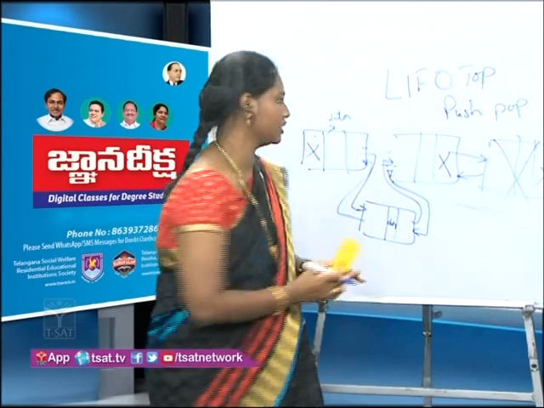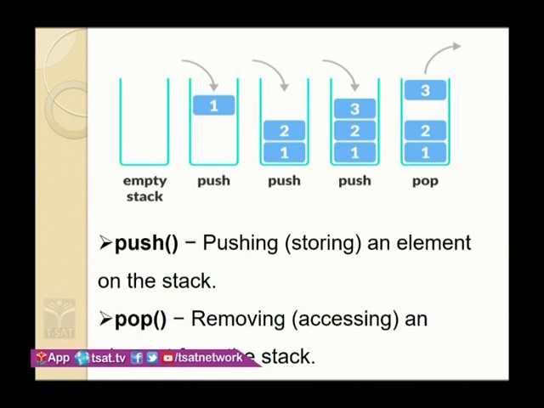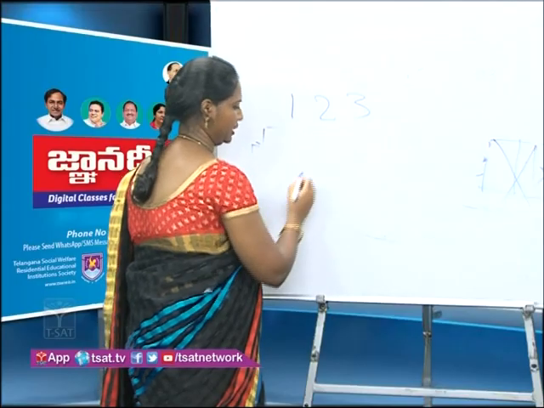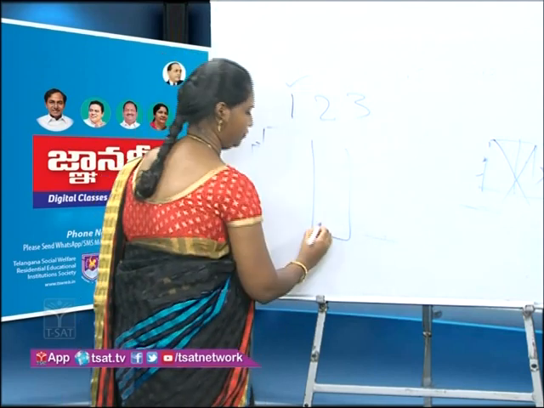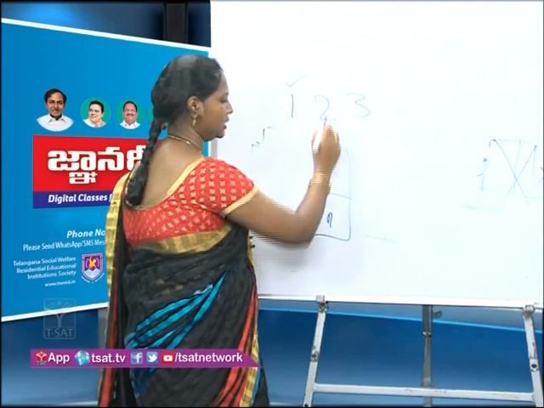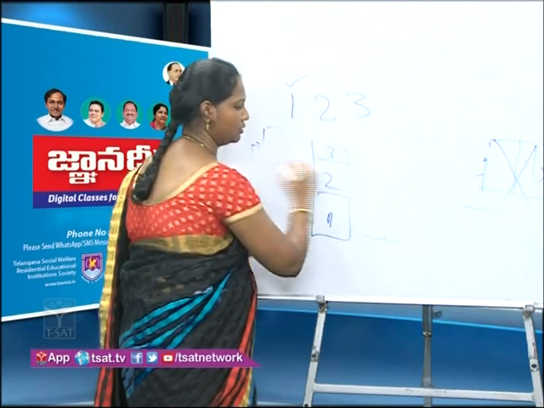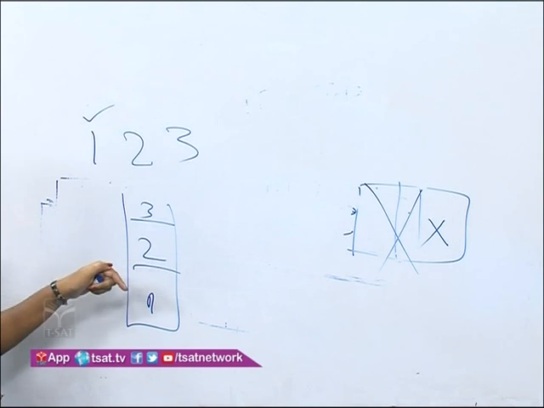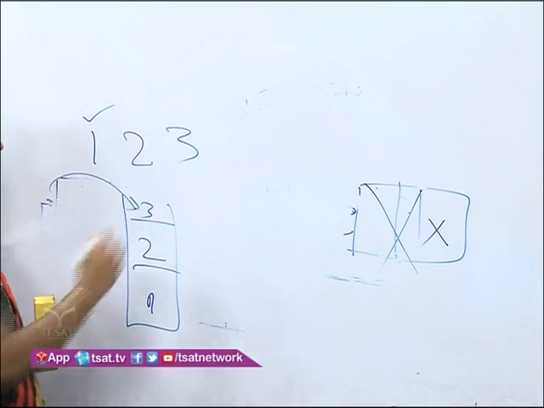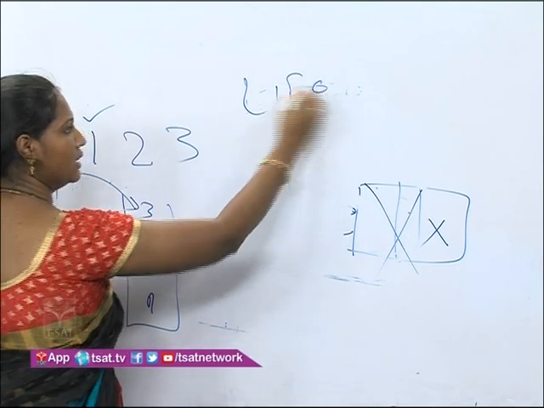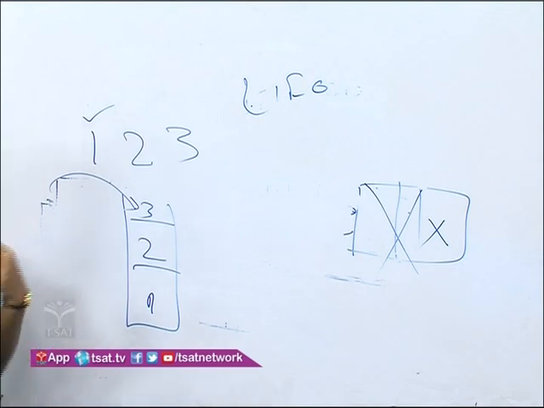Now see here, we'll see with an example, students. I want to insert 1, 2 and 3. Initially this is the stack I have. Now I want to insert 1. Here I will insert. Next 2 comes here. Next 3. At how many ends is the operation performed? Only at one end. Now which one is inserted last? This 3 is inserted last. So LIFO, last in. And if I want to remove an element, which element do I have to remove first?